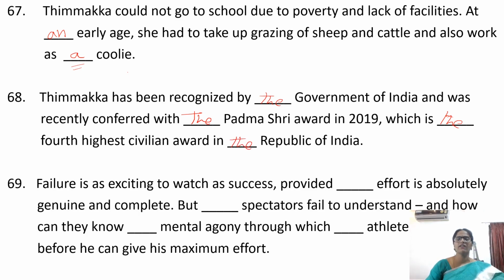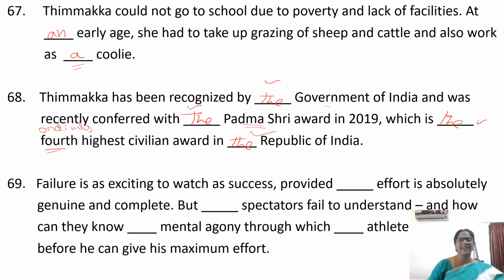Right? We say the Government of India. We have to use the before awards like Padma Shri, Padma Bhushan. And here fourth is an ordinal number, and before ordinals we should use the. And when we have names like Republic, we have to use the.